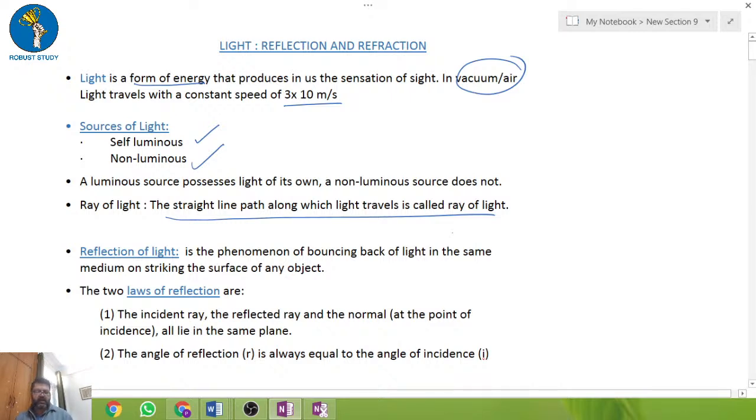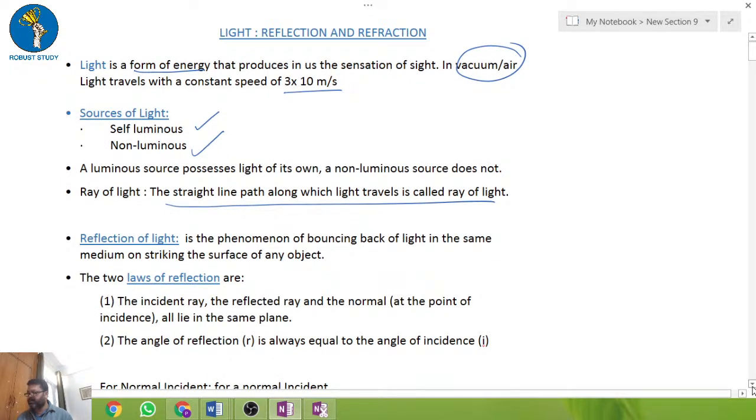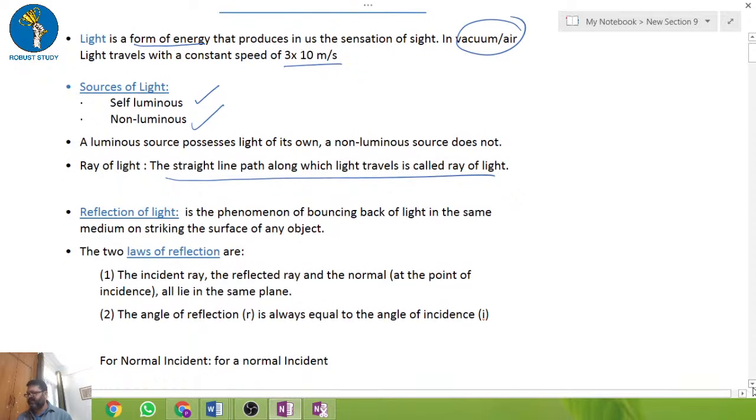Okay, now the main thing starts. We will now discuss what is the reflection of light. Reflection of light is the phenomenon of bouncing back of light in the same medium. So the medium will be the same in case of reflection of light. Once light bounces back, then it is called reflection of light.